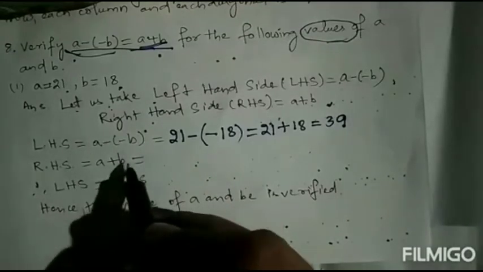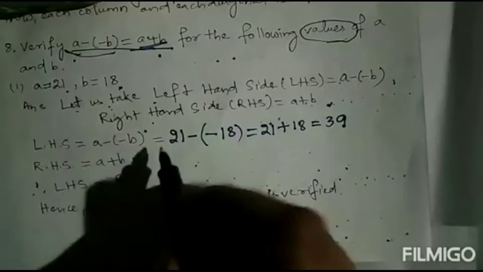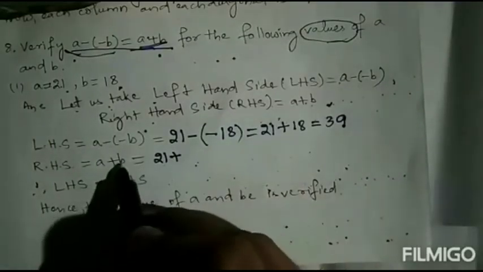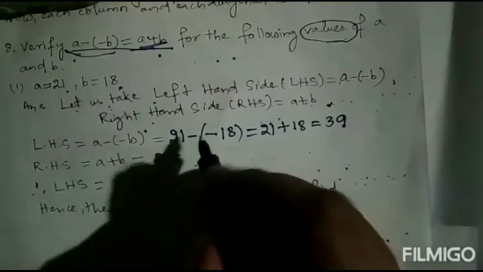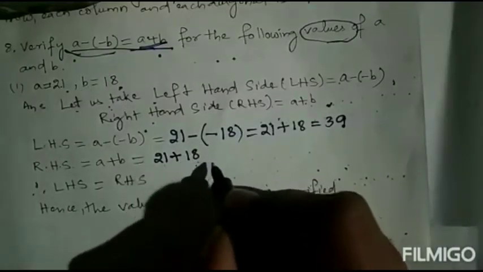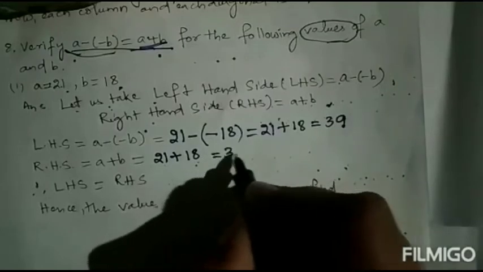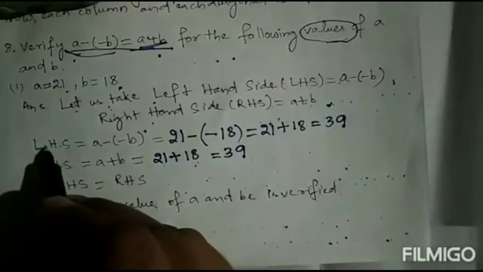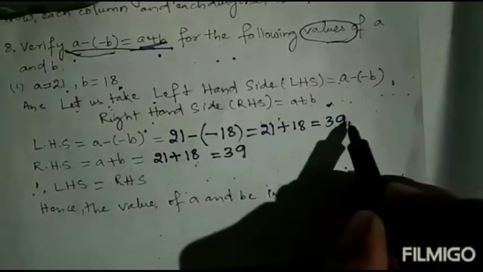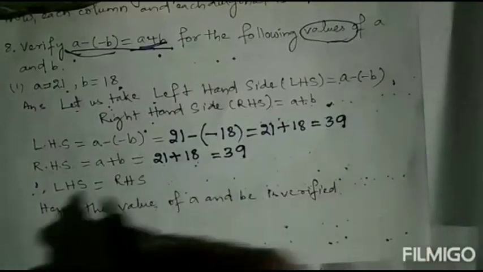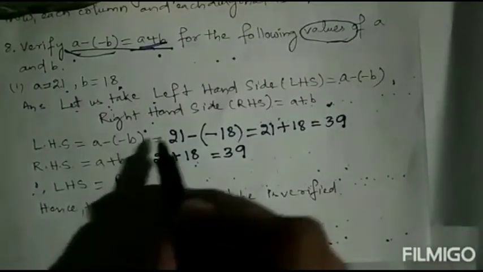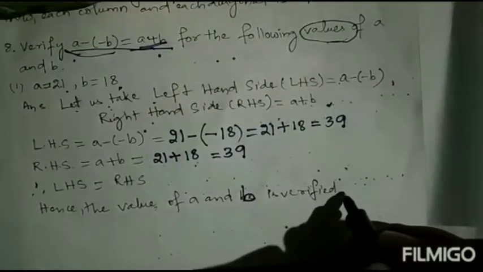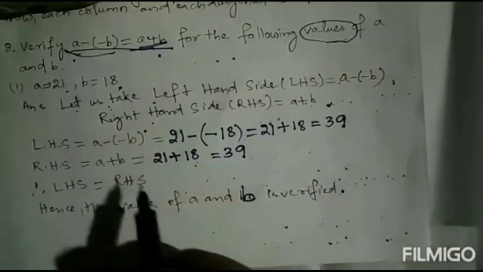Next we will check the right hand side. RHS equal to A plus B. Put the amount of A, 21. Then plus is given, plus will put. Then the value of B is how much? 18. Put 18. 21 plus 18 is how much? 39. So 39 equal to 39. So here LHS is equal to RHS. LHS is also 39, RHS is also 39. So the values of A and B are verified in this equation.